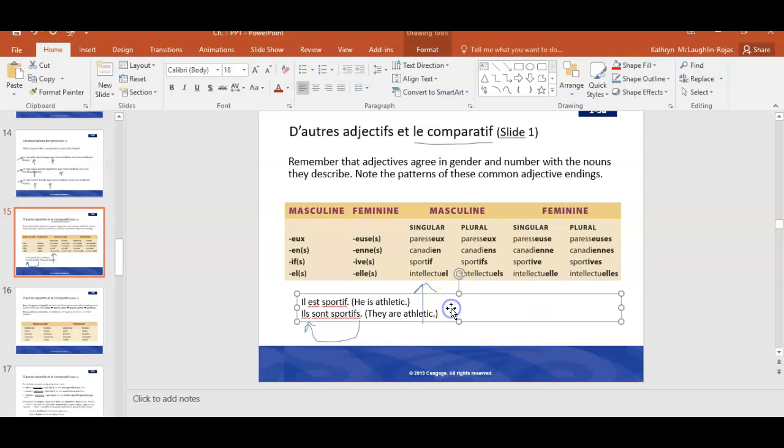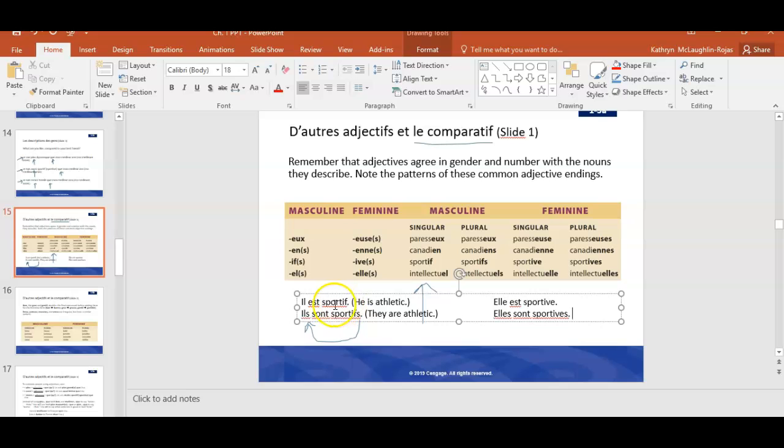Okay, now what if I wanted to talk about maybe one woman? So in that case, I'm going to say elle est sportive. So now the adjective agrees with her because she is female. If I want to talk about a group of females, elles sont sportives. So it really just depends on who you are talking about and the number of people you're talking about. So the adjectives change in form, whether it be masculine or feminine form or singular or plural form.